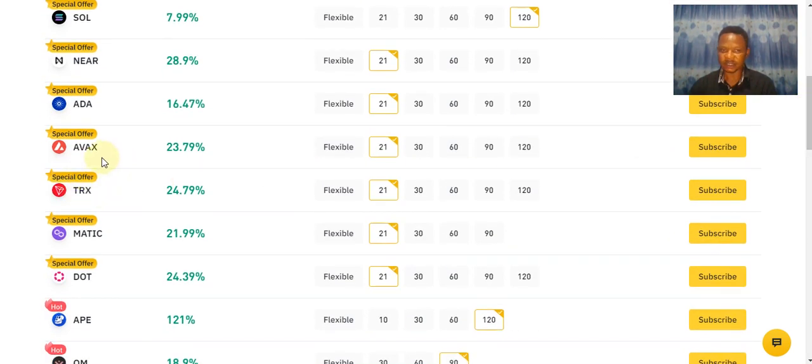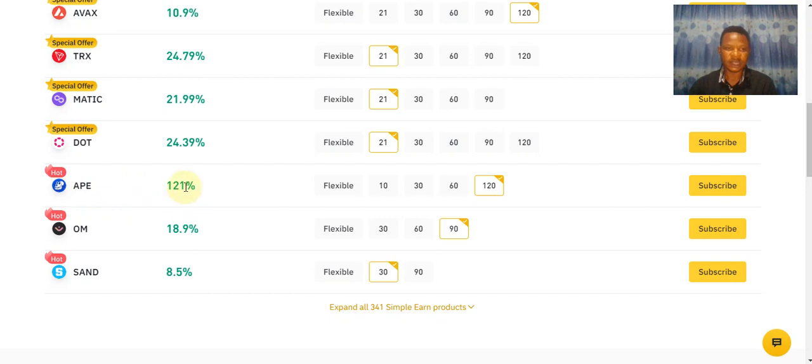For this next asset, the annual percentage yield is 23.79% for 21 days contracts. For 30 days contracts, it's 6.39%. For 60 days contracts, it's 7.79%. For 90 days contracts, it's 9.8%. For 120 days contracts, it's 10.9%.